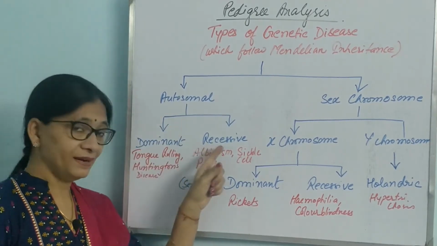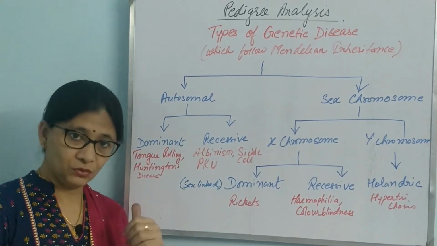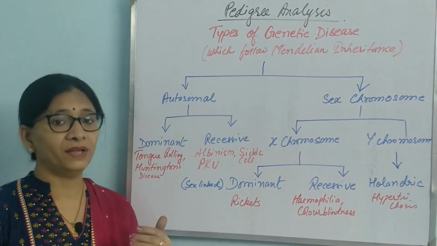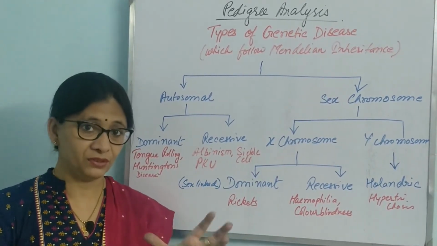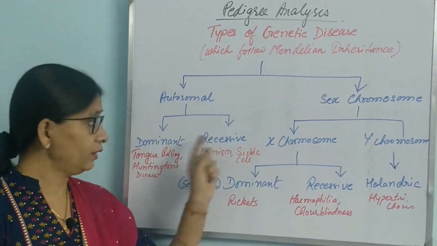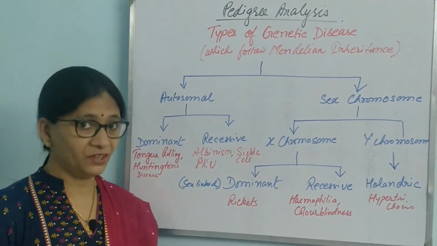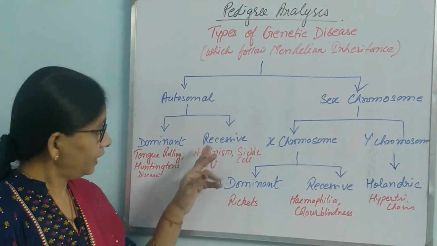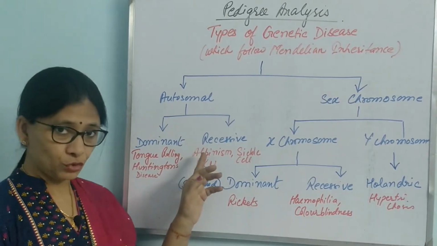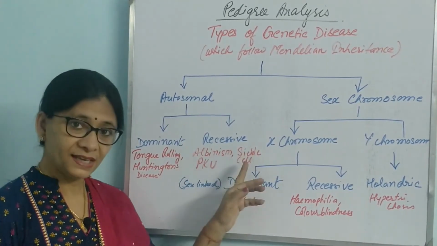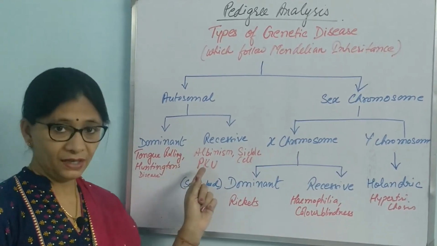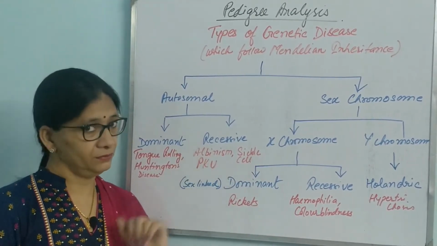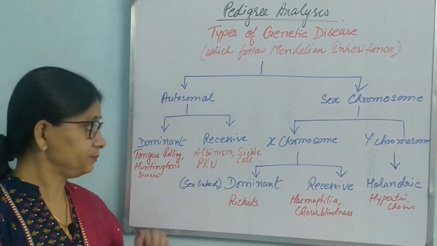Then there are recessive diseases. Recessive, as you know, will be expressed only when both the genes are available. Okay, both recessive genes are together. Only then can the recessive be expressed. Poor fellow. Examples are albinism, as I was talking about, then sickle cell anemia. These are all autosomal recessive diseases. PKU, phenylketonuria, is also an autosomal recessive disease.